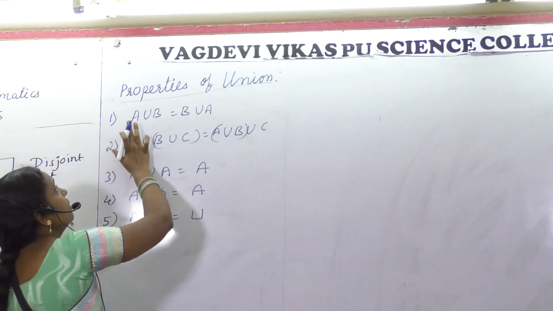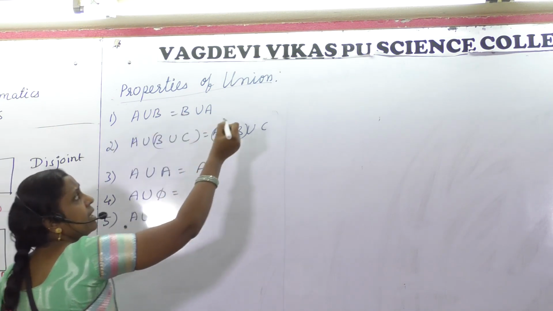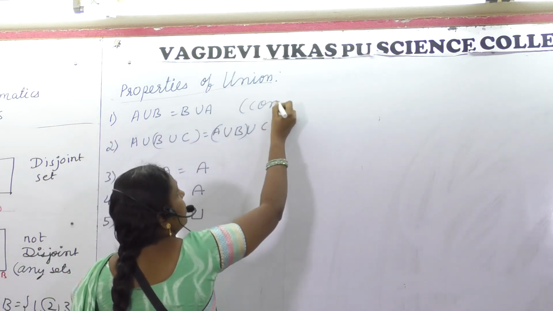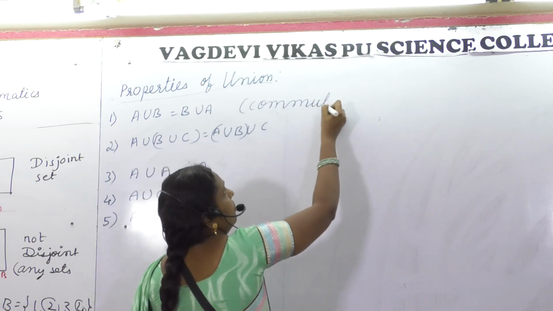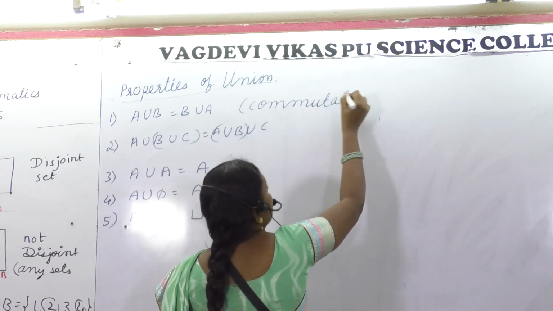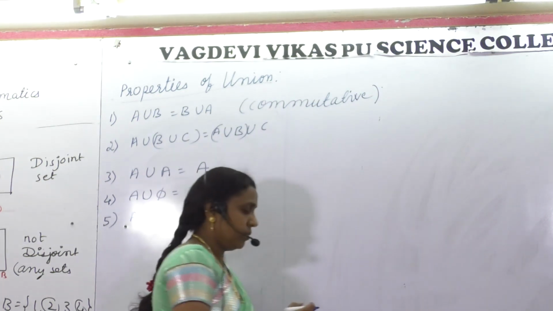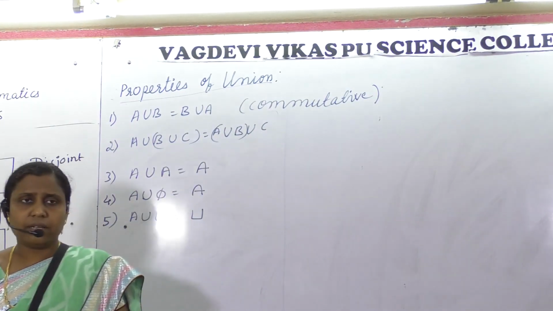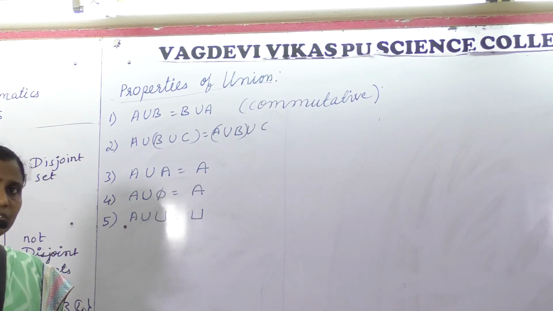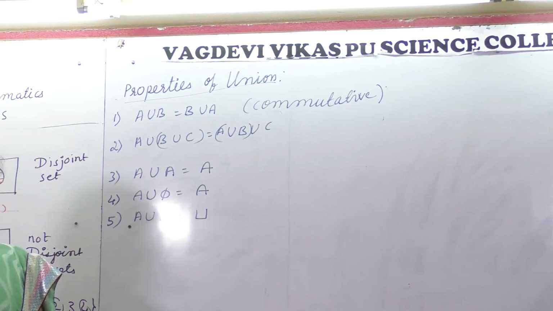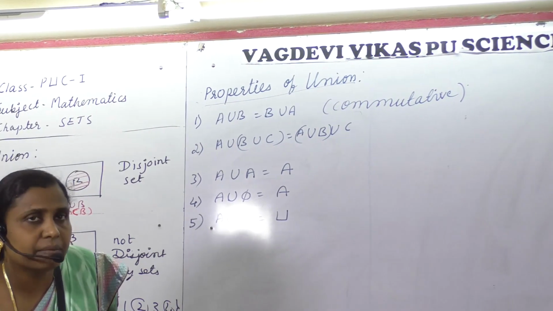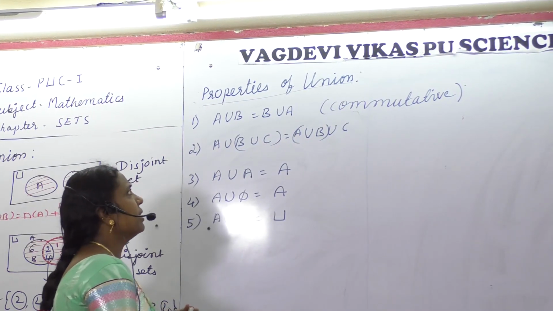First, A union B equal to B union A. It is nothing but commutative. Commutative holds good. Is it not? Set elements of A and elements of B. Or else I can say elements of B, elements of A. Both give the same meaning.